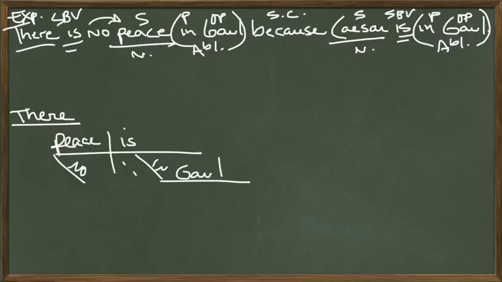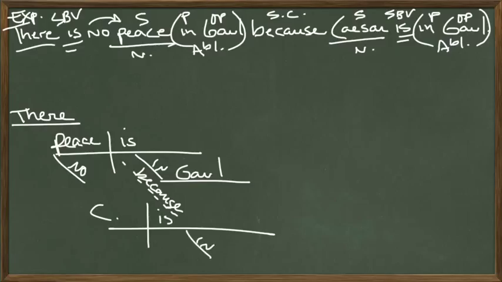Why? Because, subordinating conjunction, because, and then we have the clause down here. Caesar is in Gaul. There is no peace in Gaul because Caesar is in Gaul.